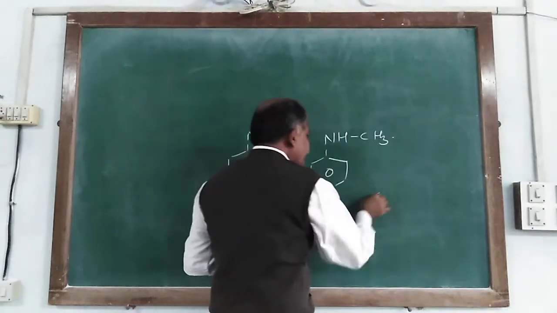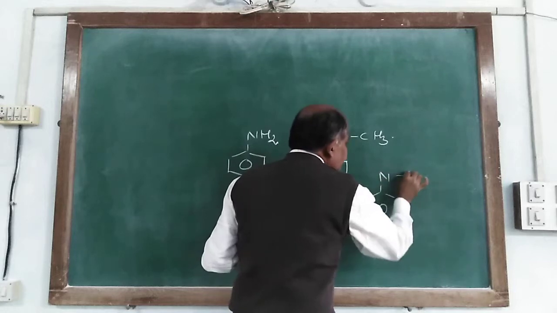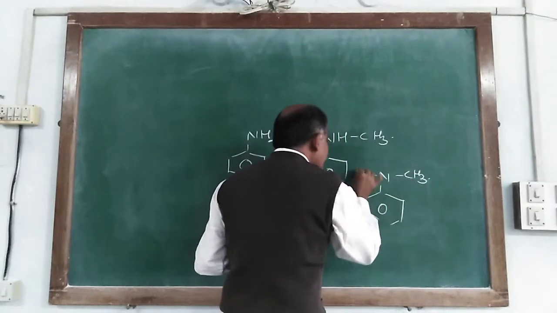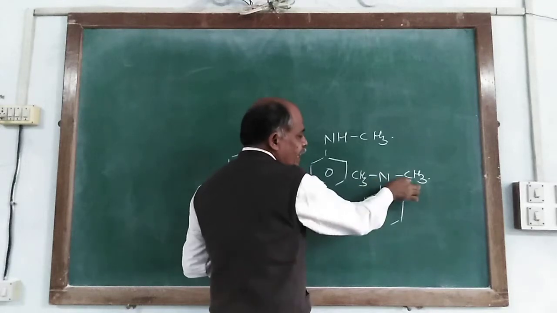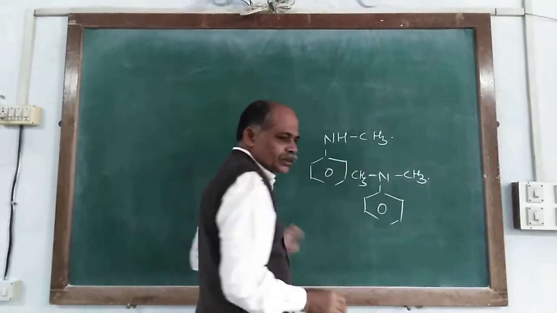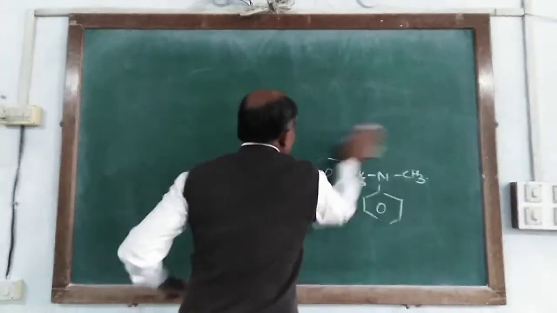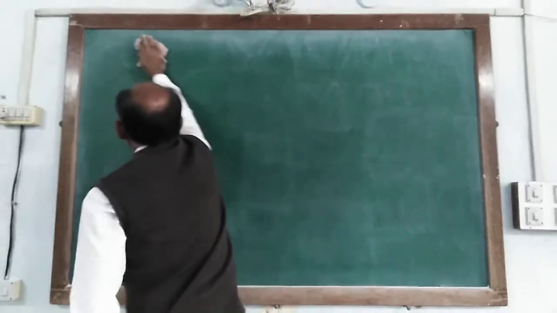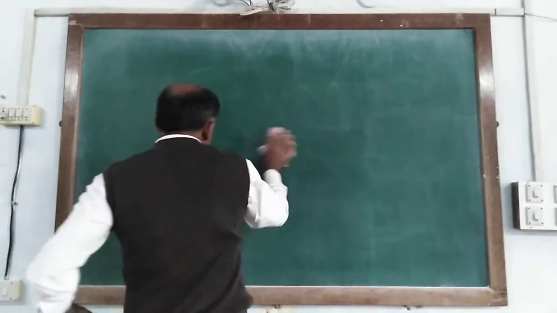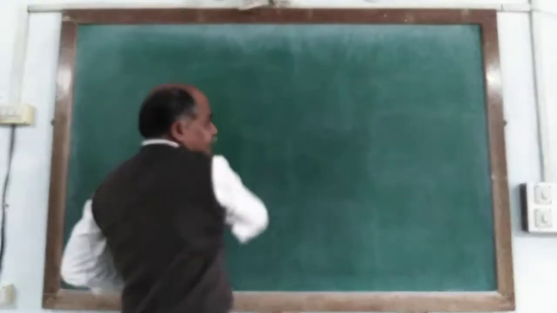If it is in form of tertiary amine, NCH3 and CH3, so it is written as a N,N dimethyl benzene amine. So this way, according to your syllabus, it is sufficient for you. So IUPAC nomenclature of amine are completed.